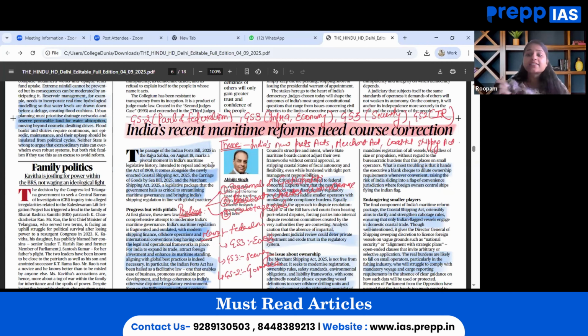federalism, wherein center and state autonomy with regard to port regulation can be linked and revised. Under GS3 economy, ease of doing business versus small operators can be linked. Under GS paper 3 security, maritime sovereignty and flag of convenience risk can be linked. And under GS paper 2 governance, the lack of parliamentary debate nowadays, when important bills are passed, and the impact of weak formation of bills can be quoted. So this is how this article is to be seen holistically.